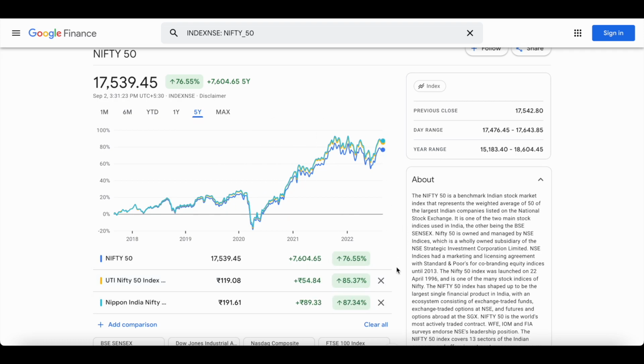So if you are investing in either an ETF or an index fund, what is the benefit of doing it rather than investing manually in all these 50 companies? Here you have to check every time. If something is not performing, you have to track it. If something is performing better, you have to change it. That headache will not be there when you invest in these two.